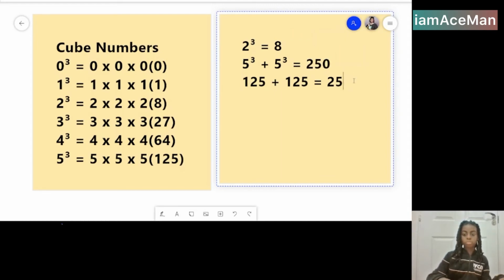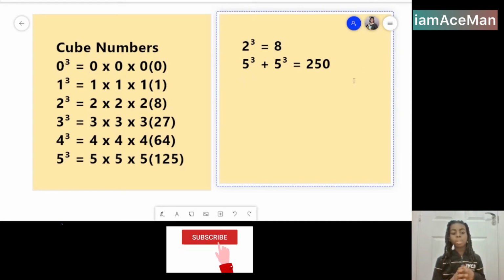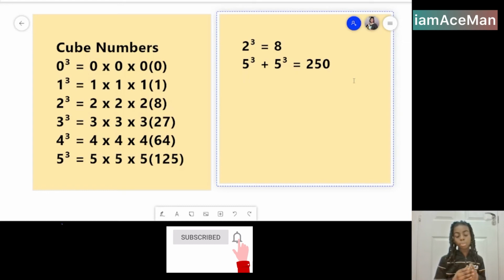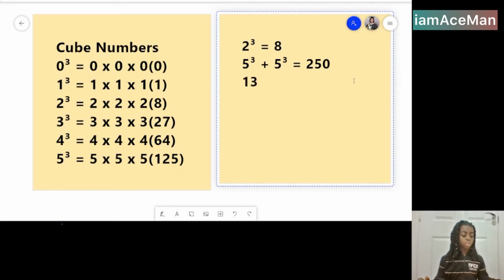So let's go for example. Okay, I'm going to do 13 cubed subtract 13 cubed.